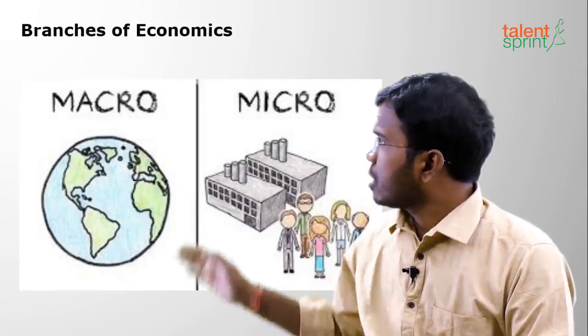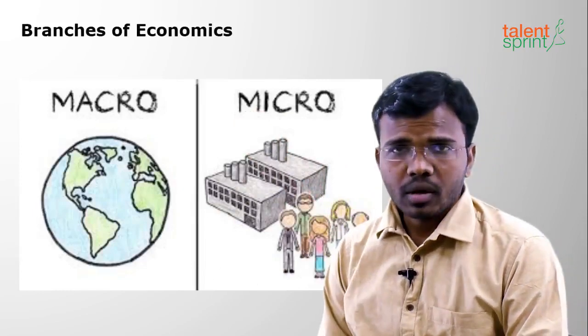Moving on to the branches of economics. So what are the branches of economics we have? The first is microeconomics and next is macroeconomics. So moving on to microeconomics. What do you mean by microeconomics? Microeconomics means the management of income at the lower levels. It may be by an individual, a single person, or a household. So that deals with the lower level income levels. It doesn't include the income of the nation. So this is called microeconomics.